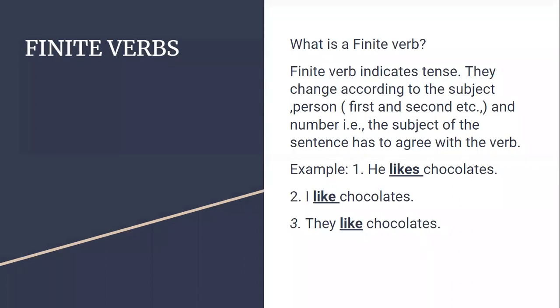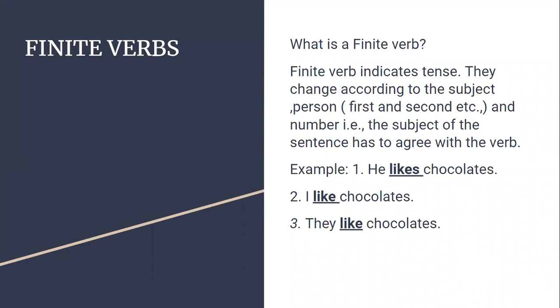Now let us come to our topic, finite verbs. He likes chocolates. Whenever I write he as a third person, it matches with the word likes. And when I write about myself, I use the verb like. In the third person plural, they like chocolates.